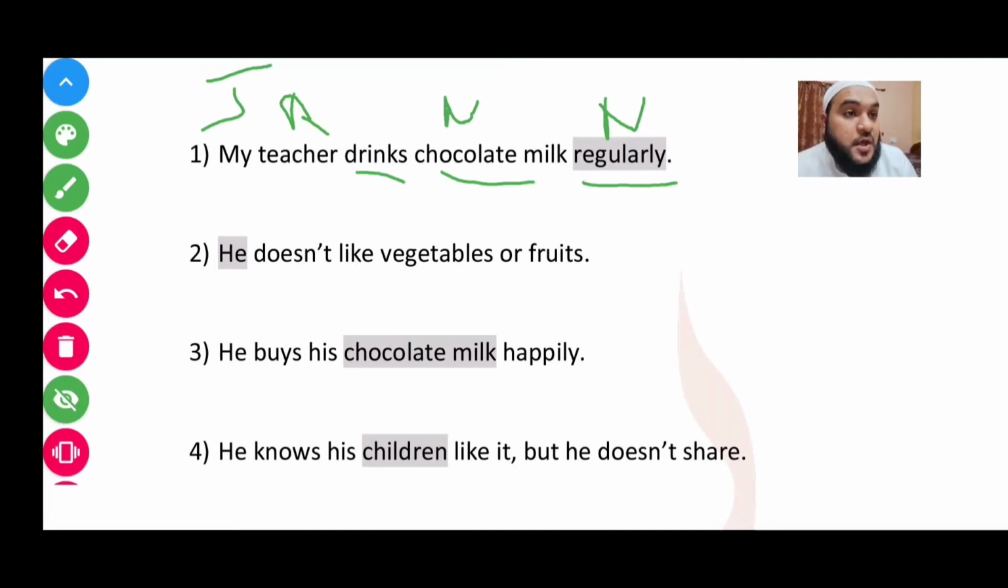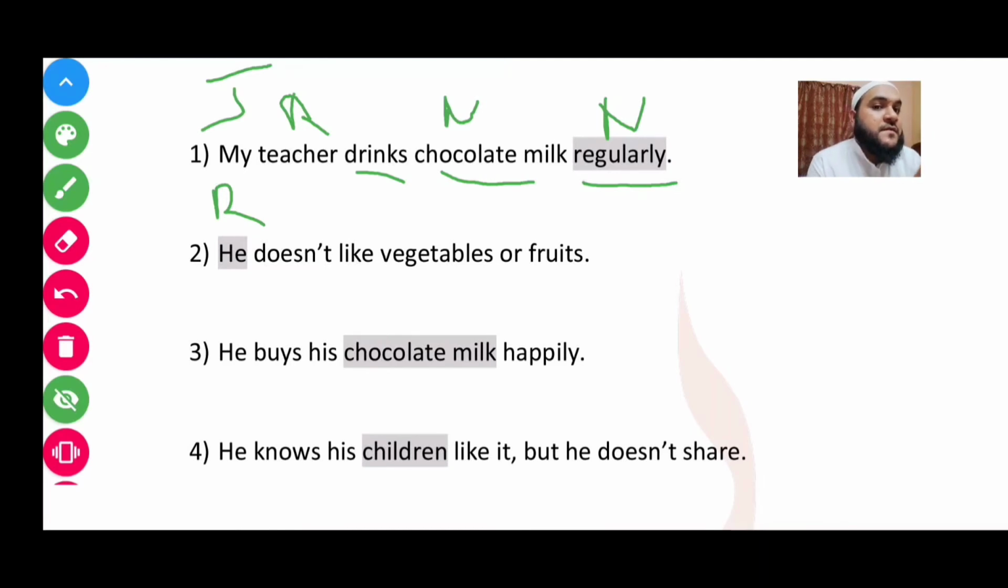He doesn't like vegetables or fruit. Second question, who is doing the act? He is doing the act. Who is not liking? He is not liking. Who is this he? I don't know. So what will be the status of he? Rafa. Correct? Cool.